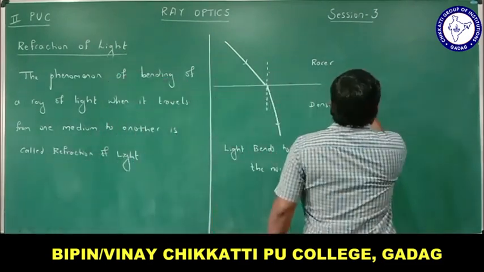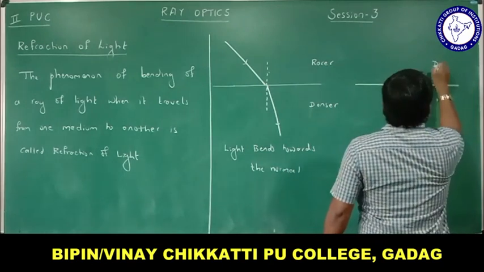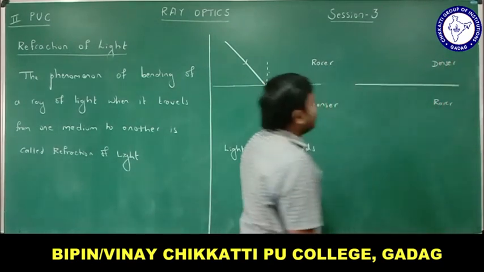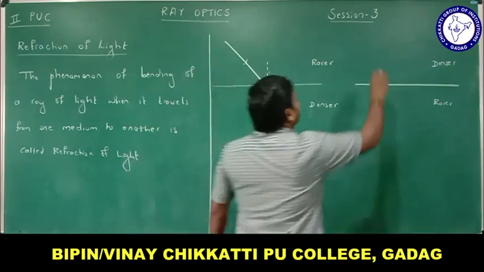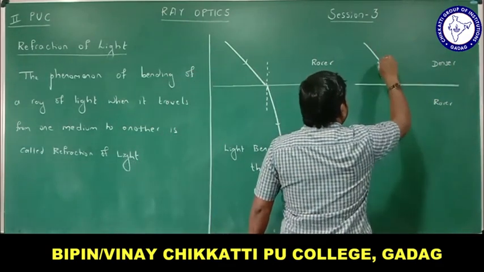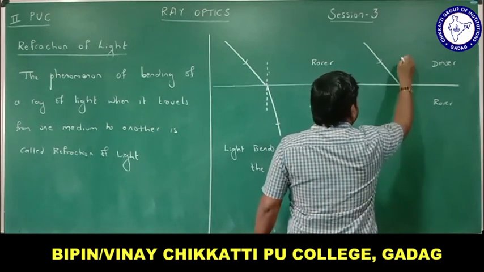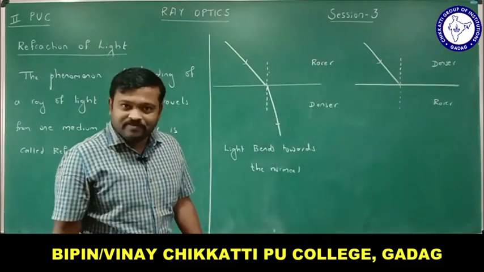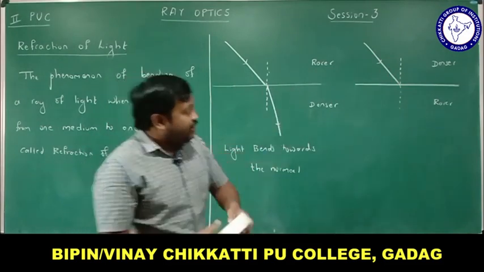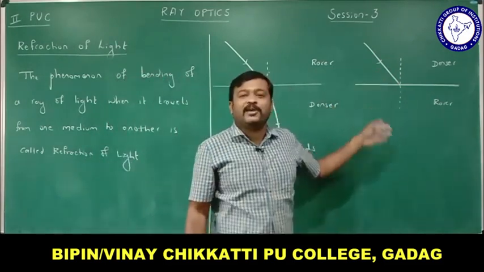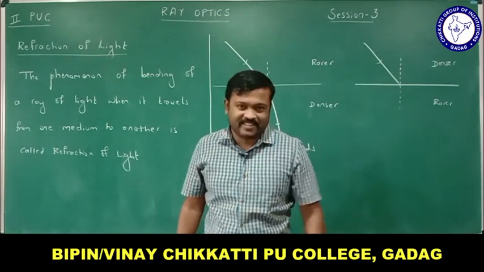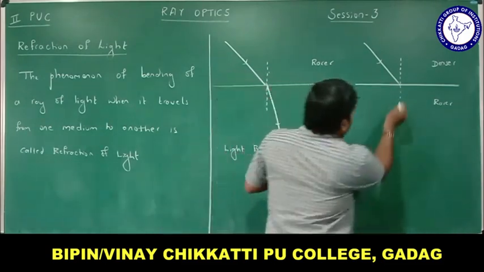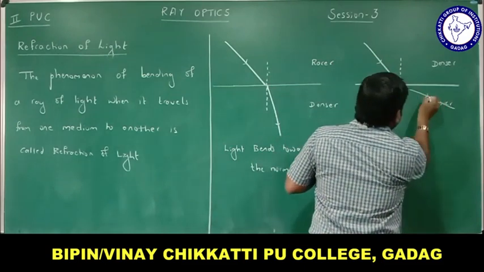What happens if a ray of light travels from denser to rarer medium? If I am taking denser to rarer medium, this is a ray of light. At this point of incidence, let me draw a line perpendicular to the surface, and that is the normal. Now, if a ray of light travels from denser to rarer medium, the speed must increase. As speed increases, it goes away from the normal. It moves away from the normal.